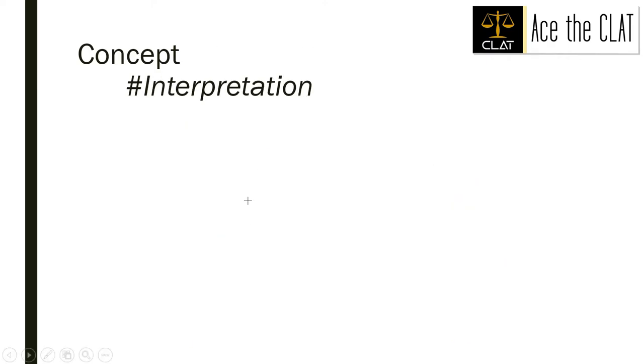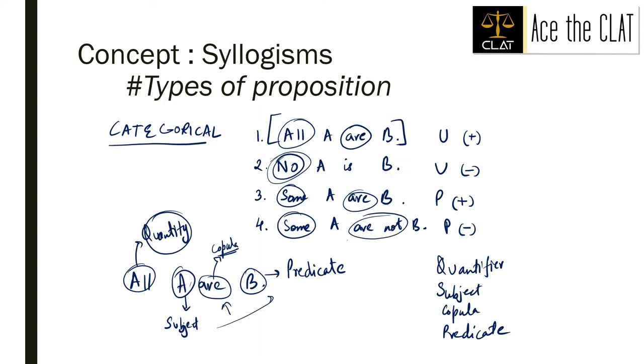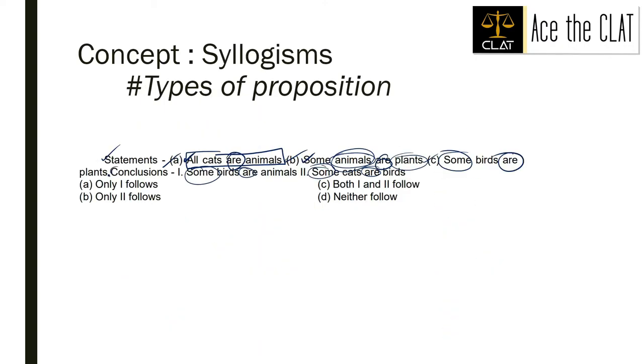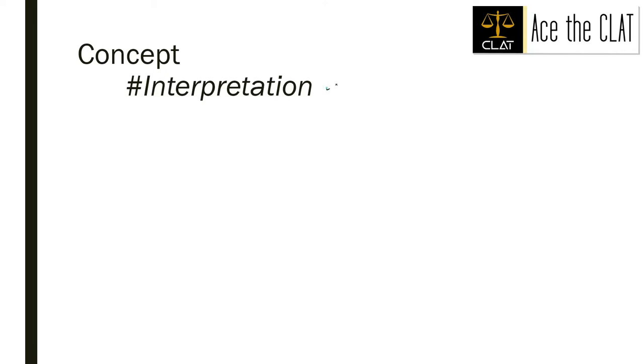So in the last slide, we covered the 4 types of categorical propositions, right? Now we would look at the interpretation of each of those categorical propositions. Let us start with our first type, which was all A are B, or let us say all animals are, or all humans are mammals. To interpret it, we can do it in 2 ways, right? In a couple of ways.